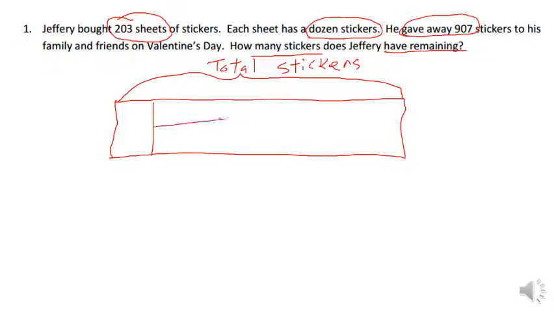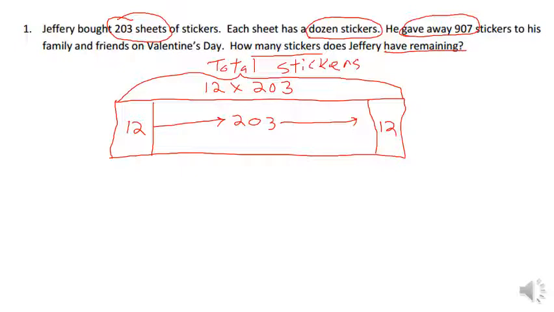And I'm going to put this arrow going this way, and I'll write 203 right here. That's representing 203 segments on this tape diagram. And it says each sheet has a dozen stickers. So I know each sheet has a dozen, which is 12 stickers. So I can tell, in order to solve for this, I'm going to take 12 times 203.